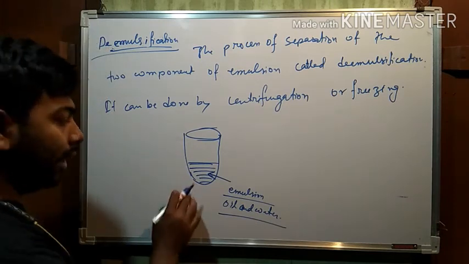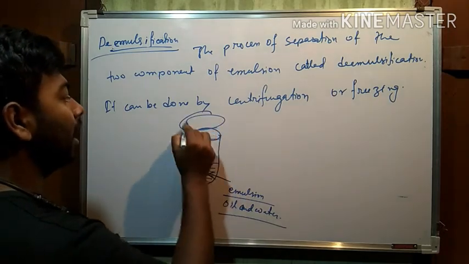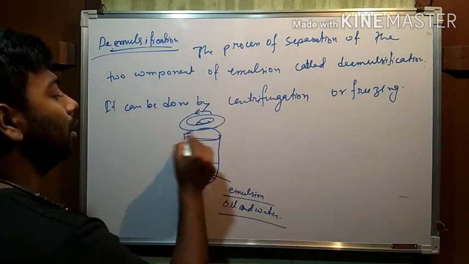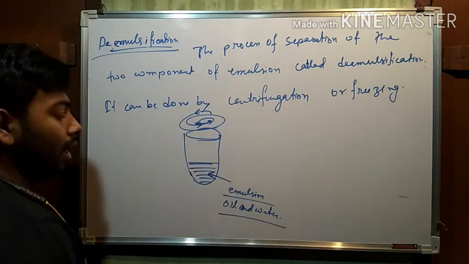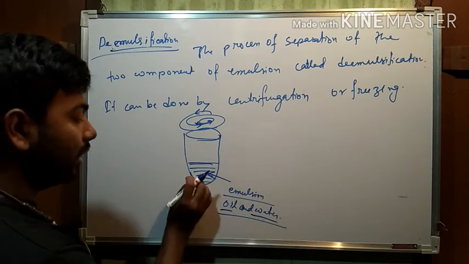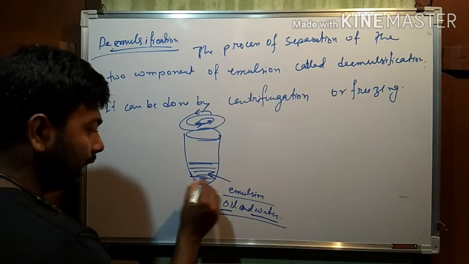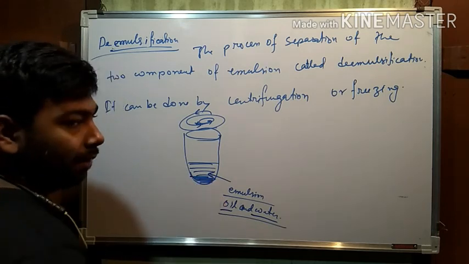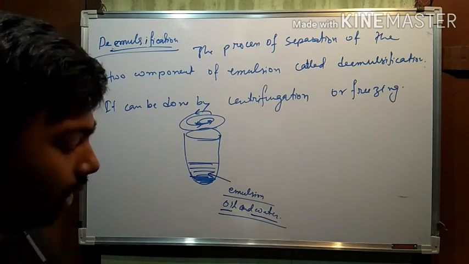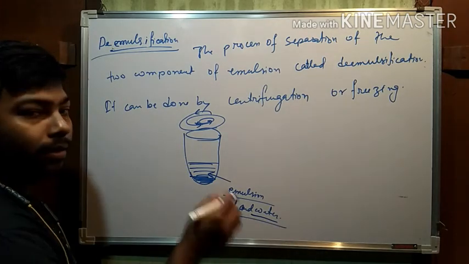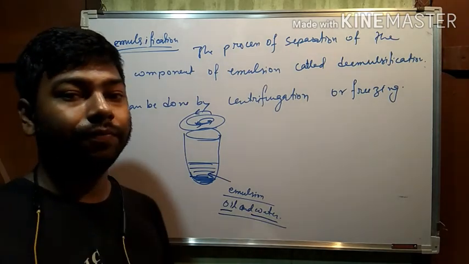Now, when we rotate this test tube having emulsion at very high speed, then the particles of oil and water separate out. That means the heavy particles will settle down and the lighter particles will float on the upper portion of the heavy particles. Okay, by this way we can separate the emulsion into its respective components.